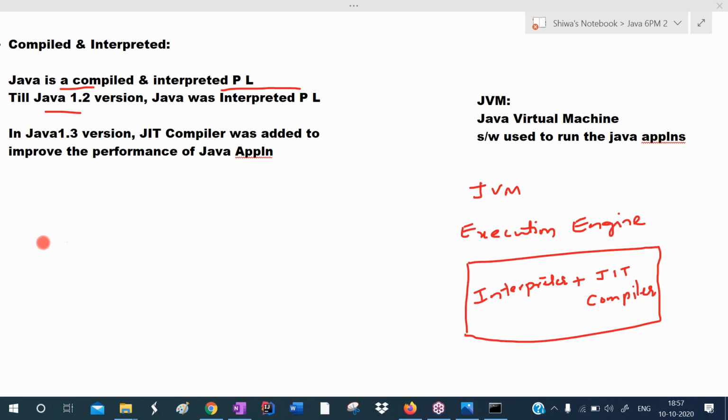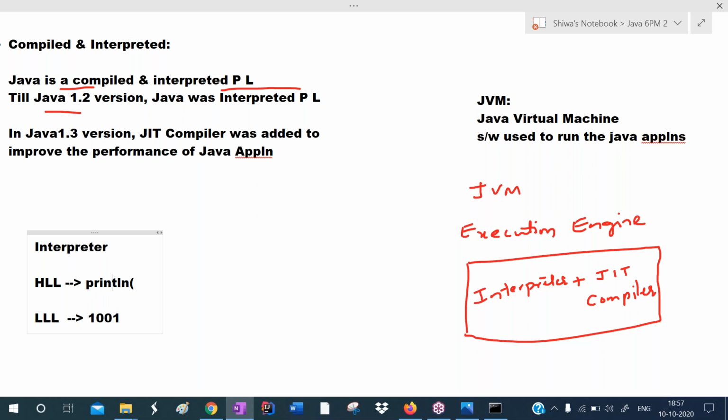Interpreter is one translator. Our language is a high level language, whereas computer language is a low level language. The computer cannot understand high level language, it understands low level language, like 1001. We are writing English-like words. So to print the data, we write println, like this.